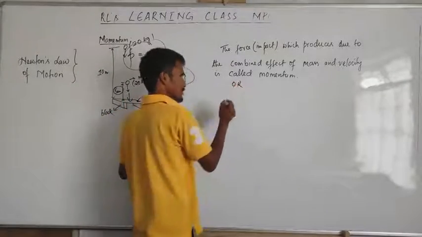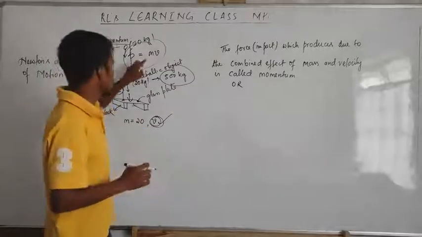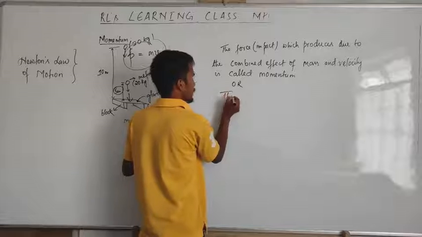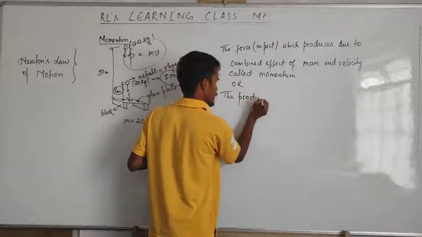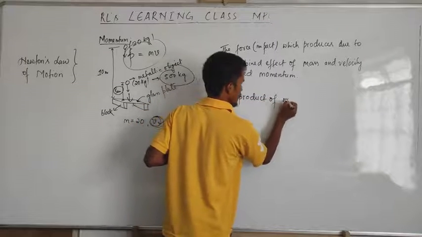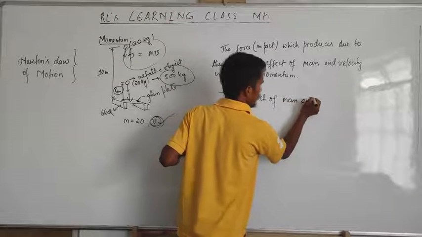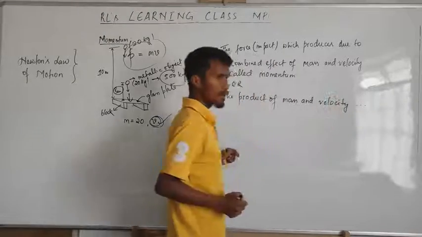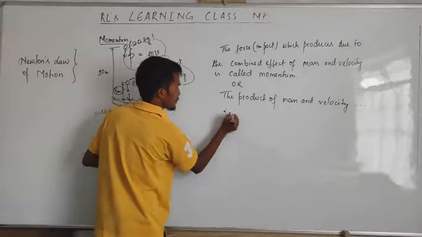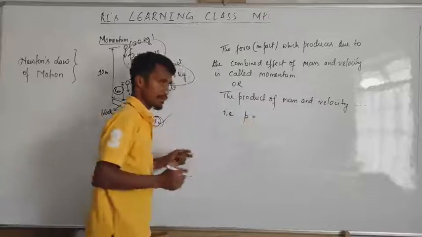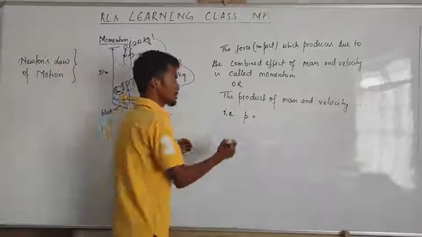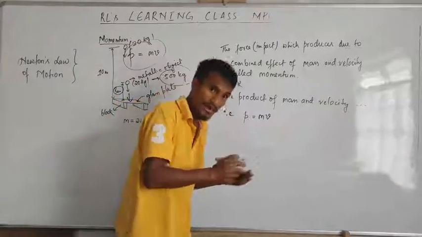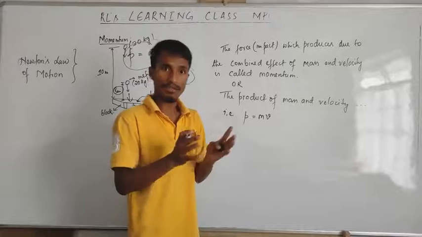Okay, or we can say, what is momentum? The product of mass and velocity is called momentum. The product of what? The product of mass and velocity is called momentum. Remember, the symbol for momentum is P. P is equal to mv. Now m stands for the mass of the object and v stands for the velocity of the object.